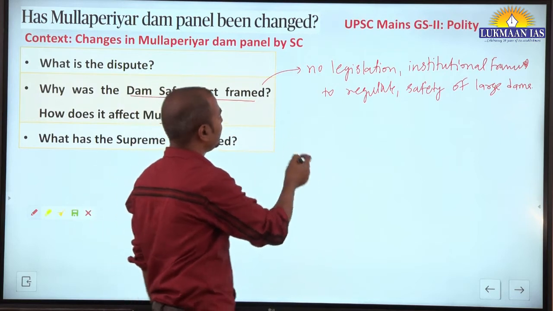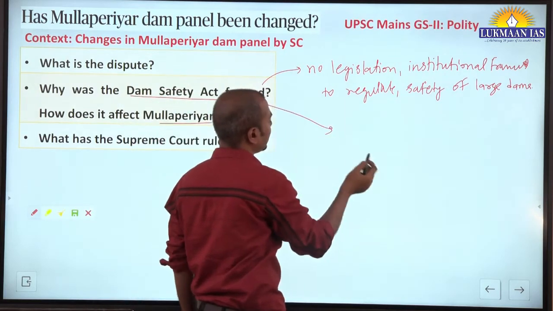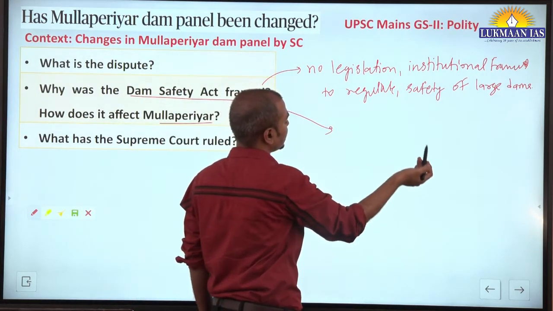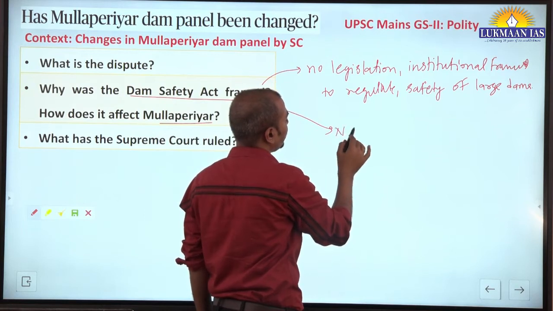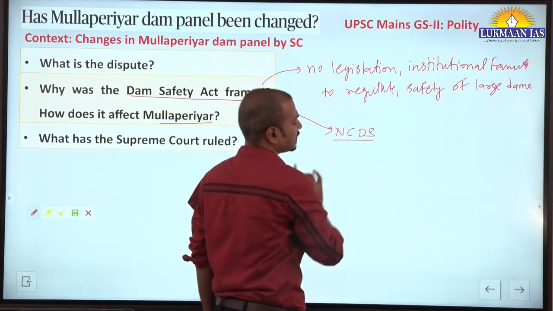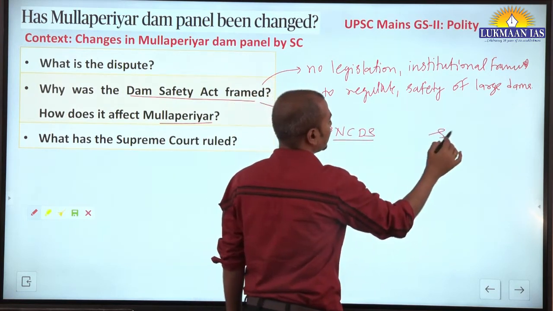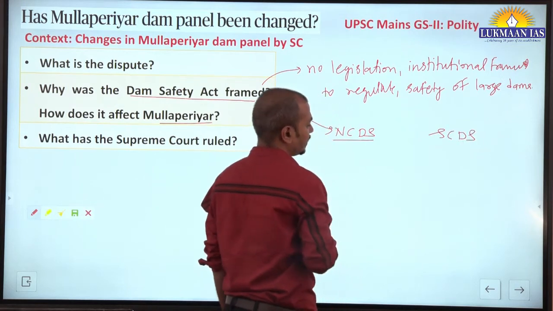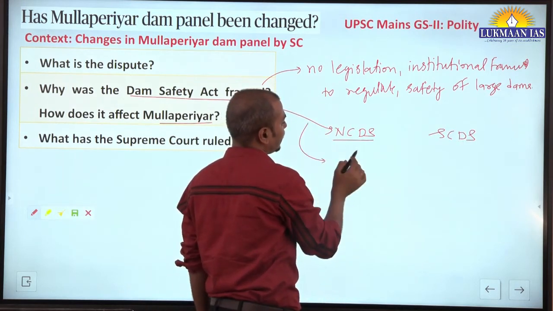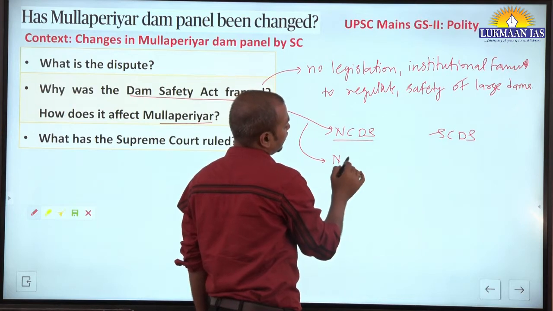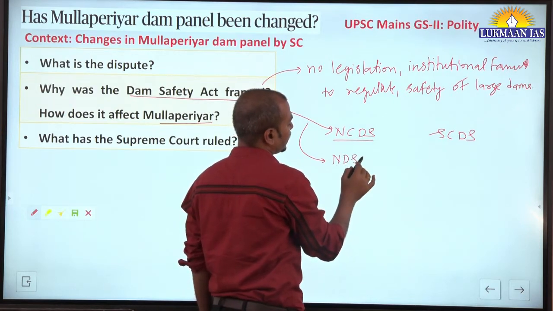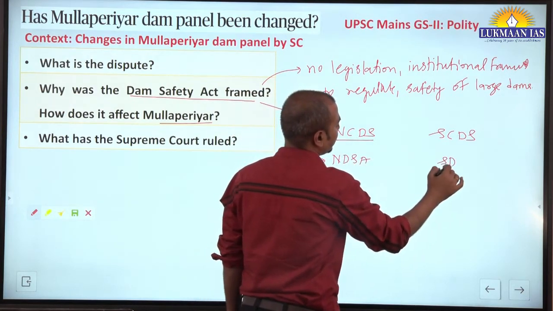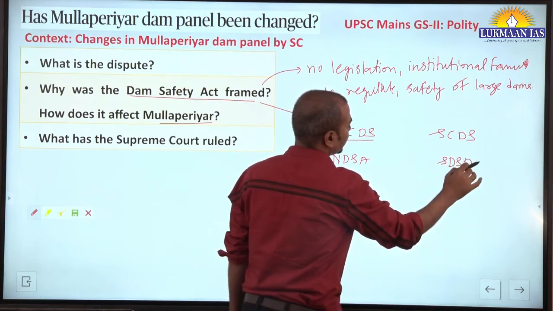Now, before that, let me tell you, under this act there are two important institutional structures created. One is the National Committee on Dam Safety at central level. There will be a State Committee on Dam Safety at state level. Also at national level there will be the National Dam Safety Authority, and at state level there will be the State Dam Safety Authority.